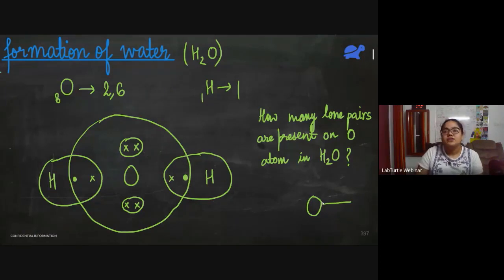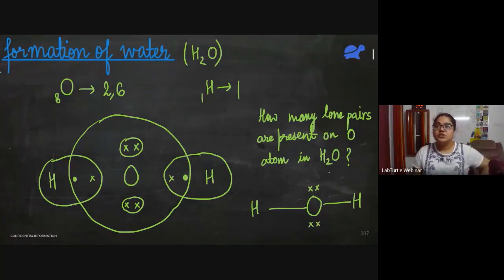Yeah. So oxygen, it has one bond pair with hydrogen, another bond pair with another hydrogen, and on the top you see a lone pair here and a lone pair here. So this is the structure of water molecule.